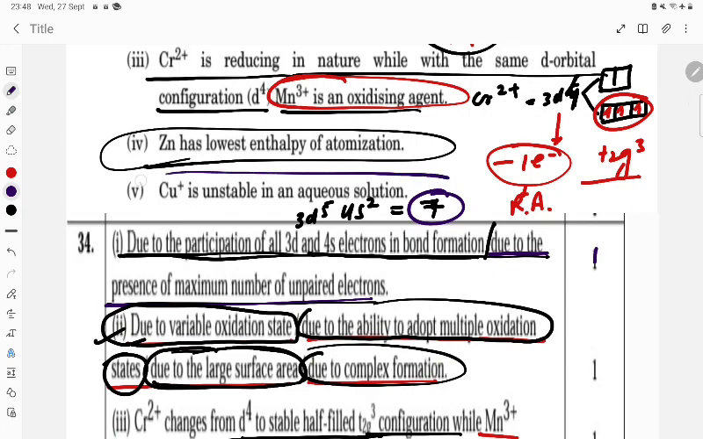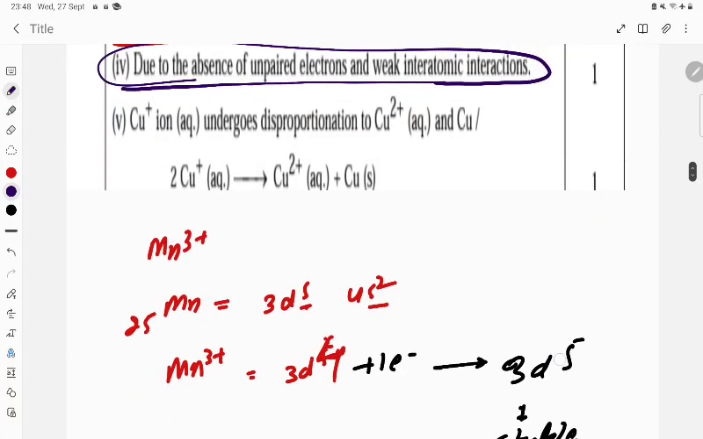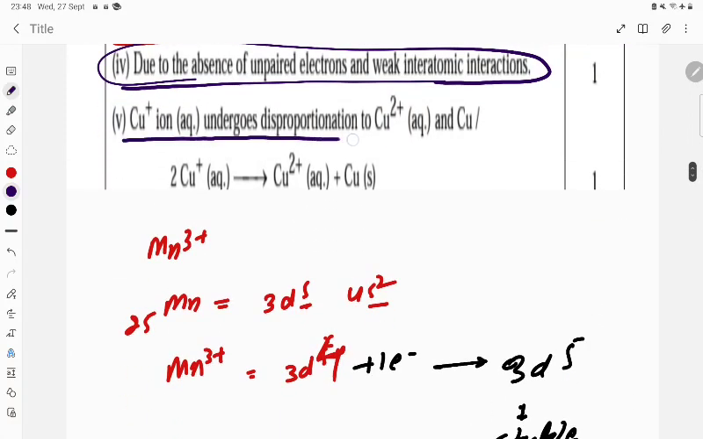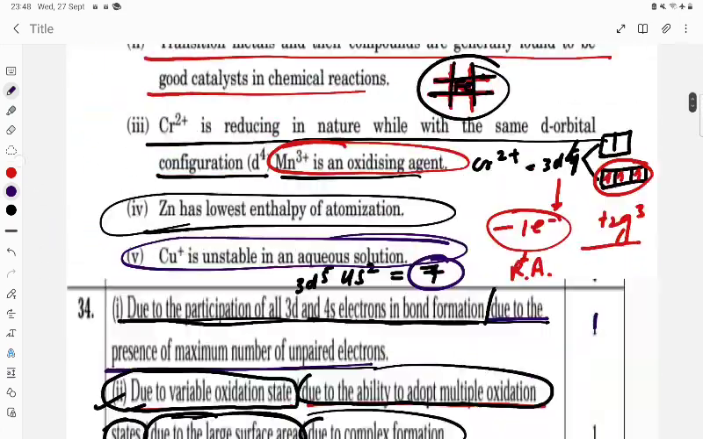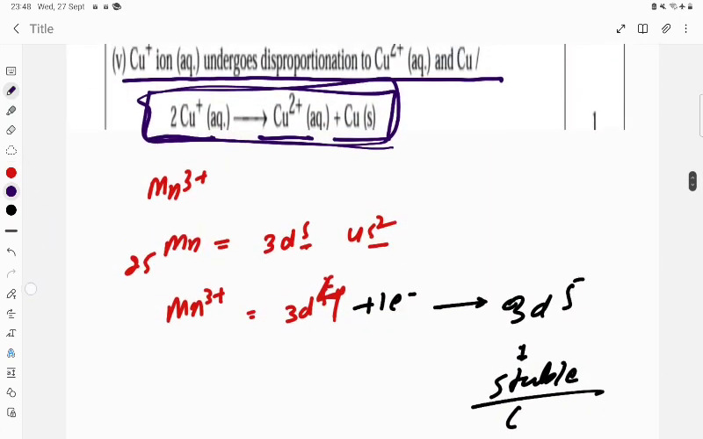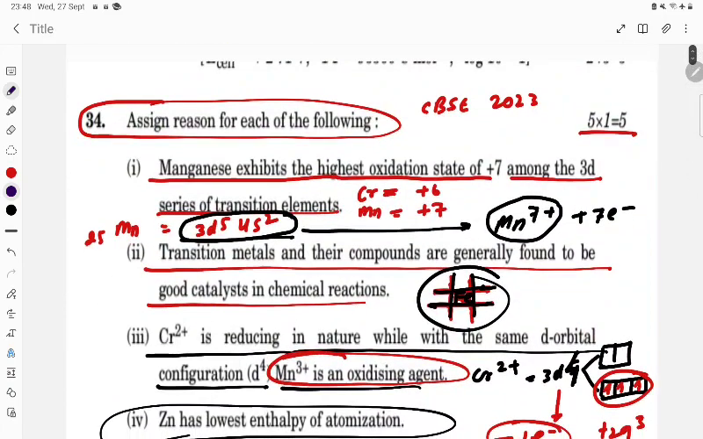Next one: Cu+ is unstable in aqueous solution, because it disproportionates, student. Cu+ ion undergoes disproportionation to form Cu2+ and Cu. So 2 Cu+ gives Cu2+ plus Cu, which results in the instability of Cu+ because it is disproportionating. This is all about the answer. Thank you, student.